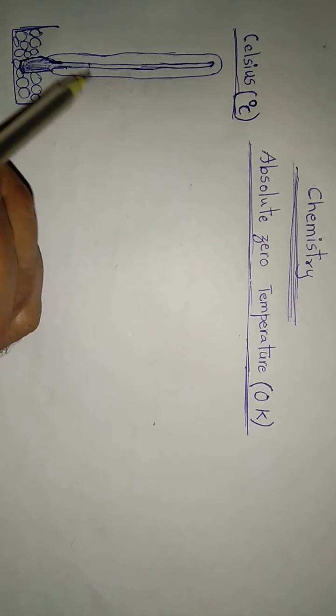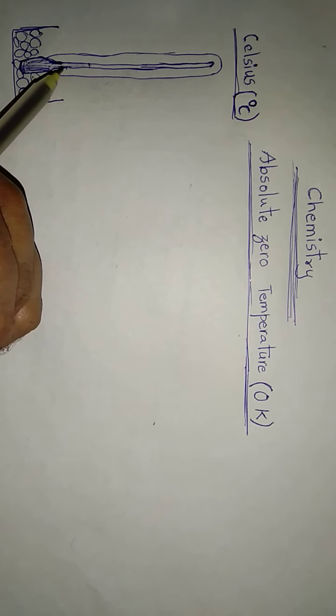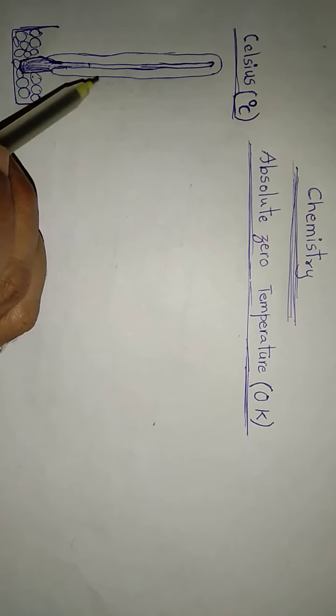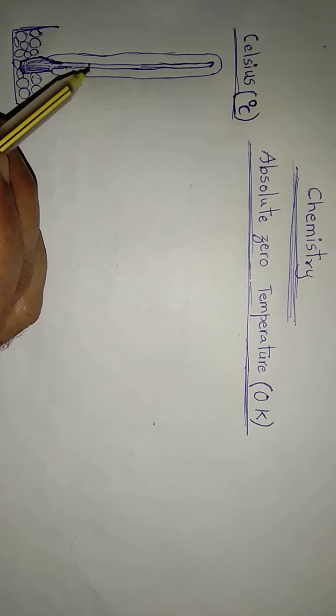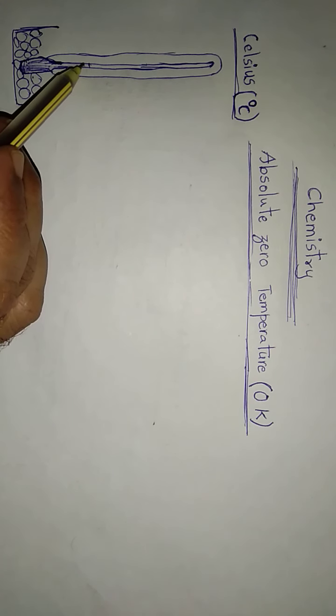Now, everyone knows that liquid expands when heated and contracts when cooled. So obviously, the mercury level in the capillary tube must be falling down.